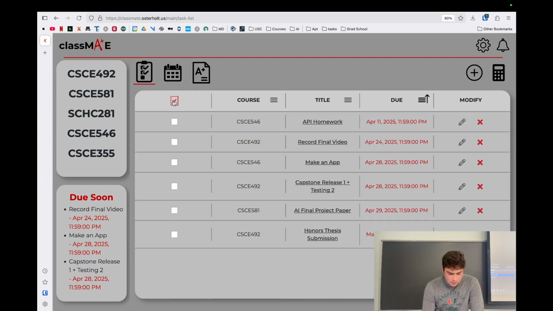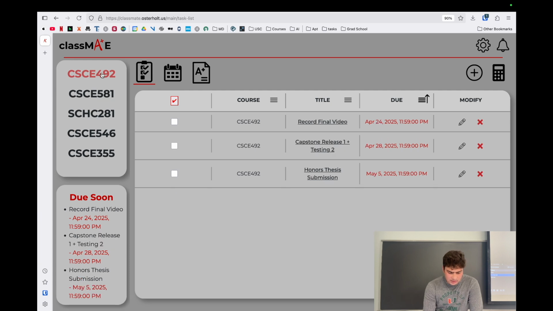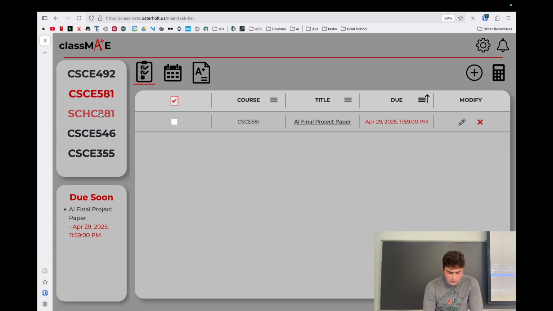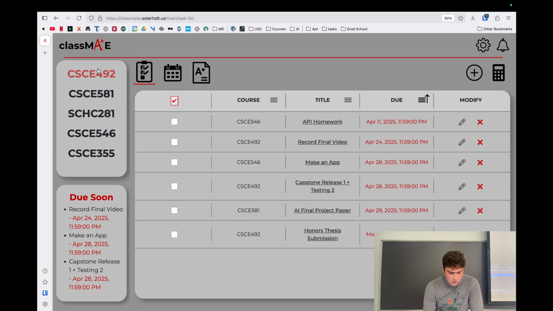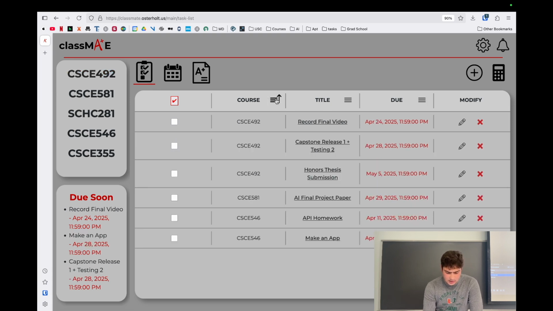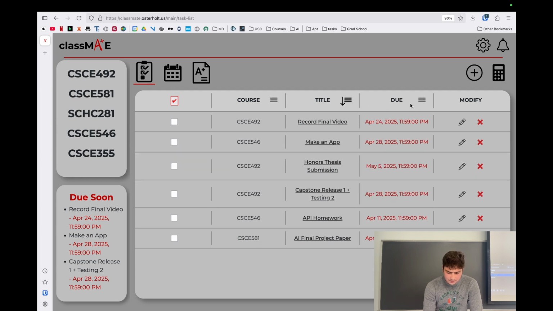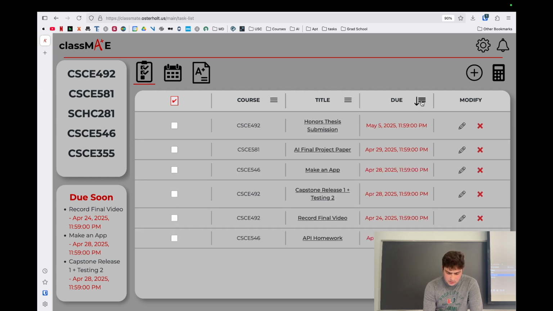We can filter by course two different ways. We can filter individually, just grabbing a single course and looking at those specific assignments, or we can filter by course, grouping them together in this window here. Additionally, we can do this with the title and the due date. We have our due soon, so what's coming up, our next three newest assignments coming up here. And then we have what a user can do.